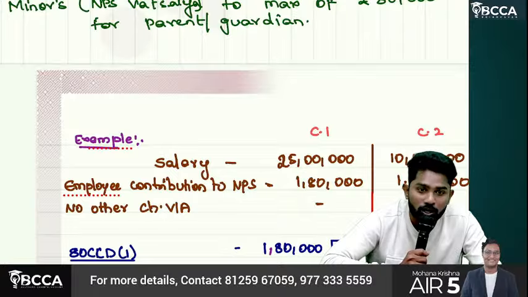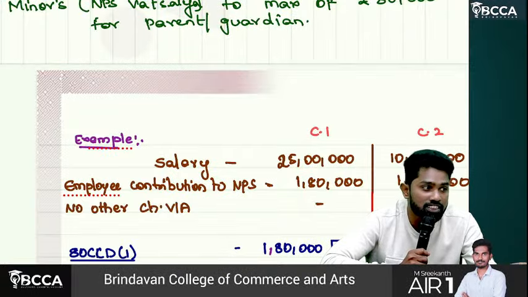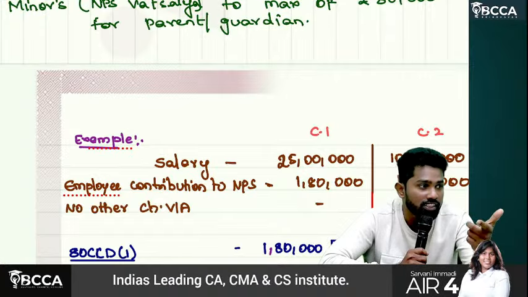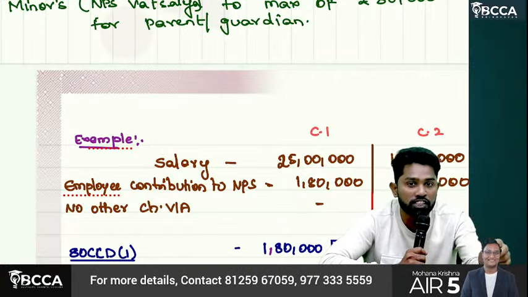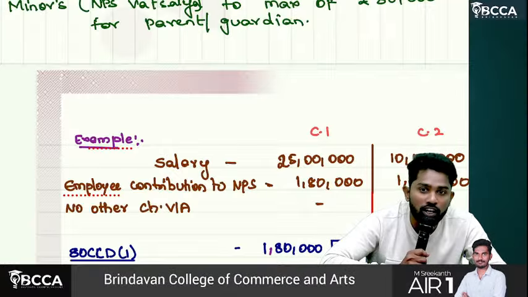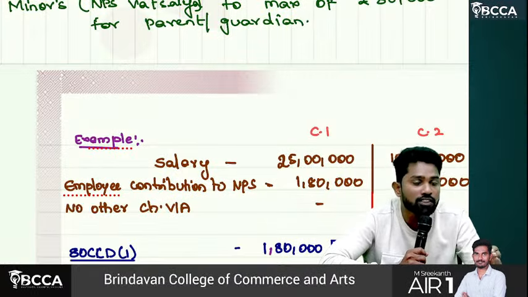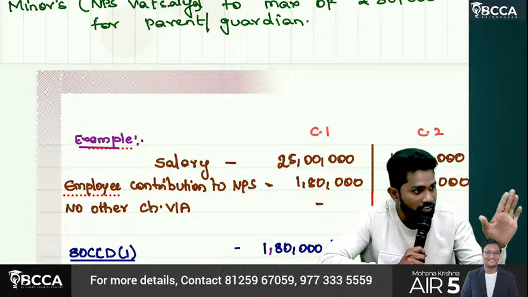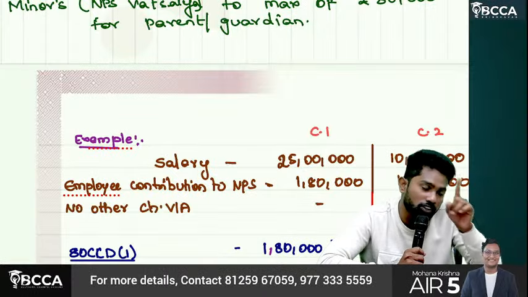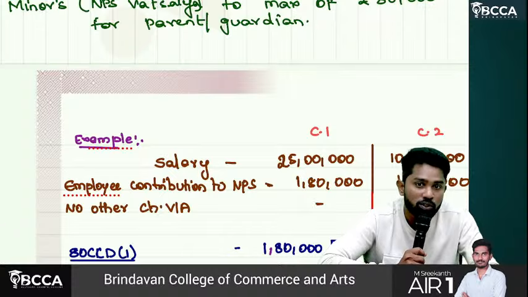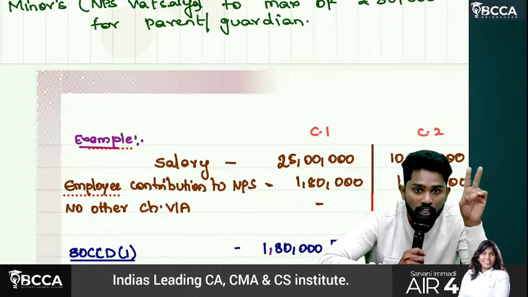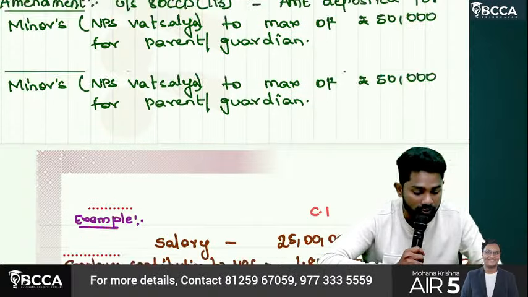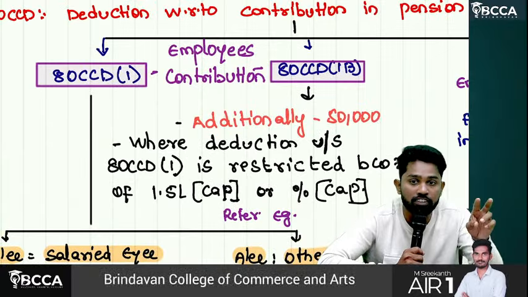How much? 1,50,000 only. Which gives the restriction? 80CCE says CCC, CCD subsection 1, all the three together you can claim a maximum of 1,50,000 only. So actually 1,80,000 is eligible, but because of the 80CCE restriction, you can claim only to the extent of 1,50,000. How much do you have to forgo? 30,000. That 30,000 you can claim under 80CCD 1B.